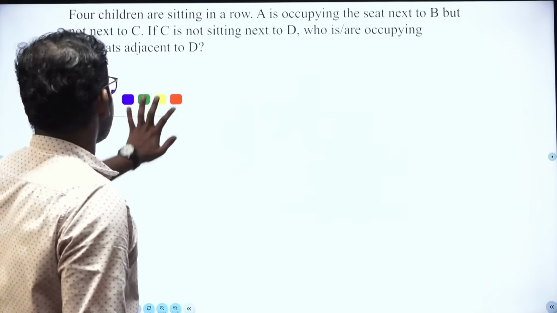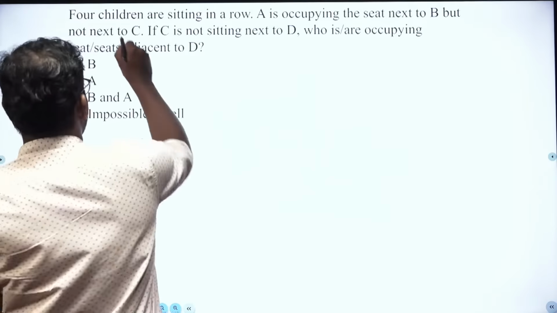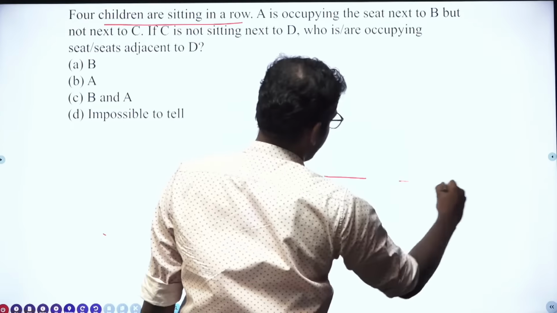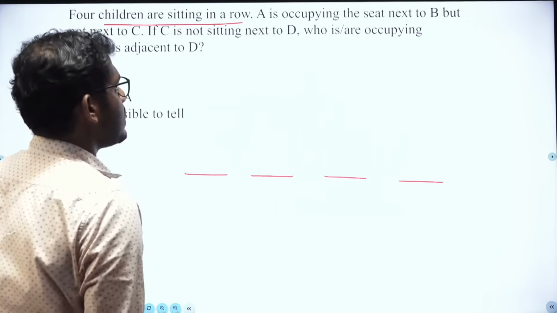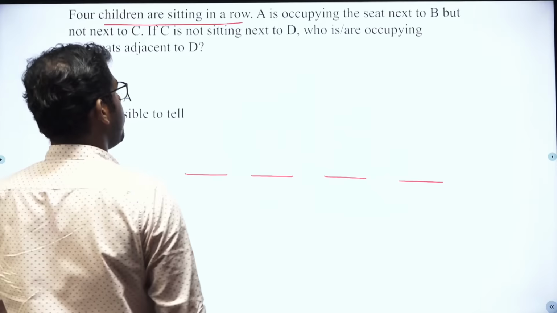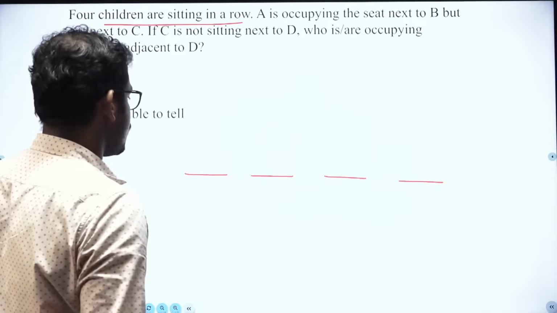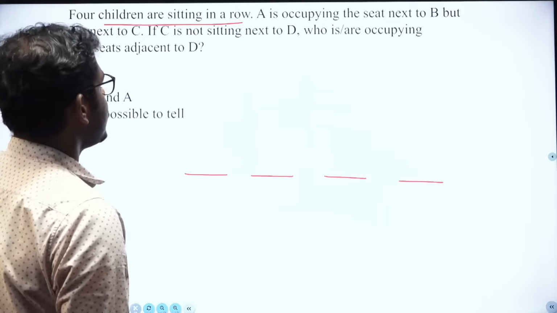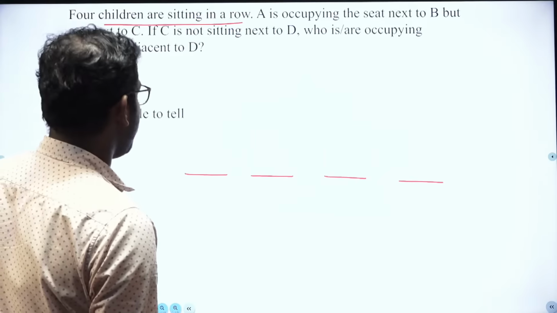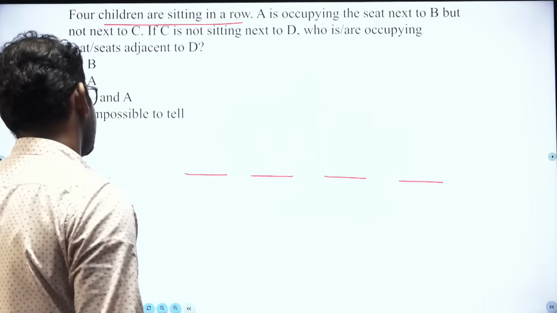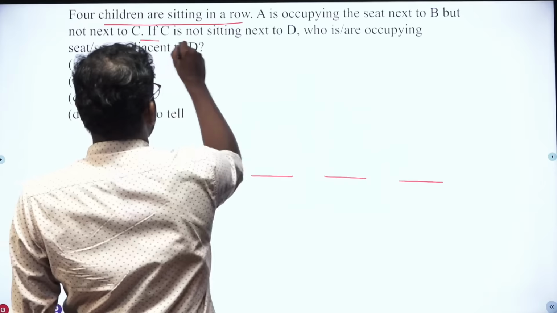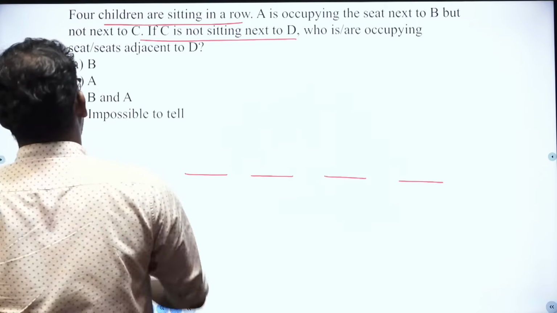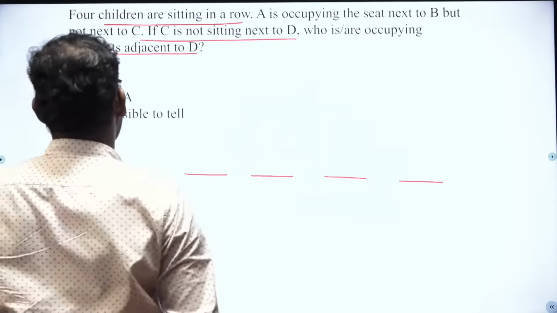4 children are sitting in a row. A is occupying the seat next to B, but not next to C. If C is not sitting next to D, then who is or are occupying seats adjacent to D?